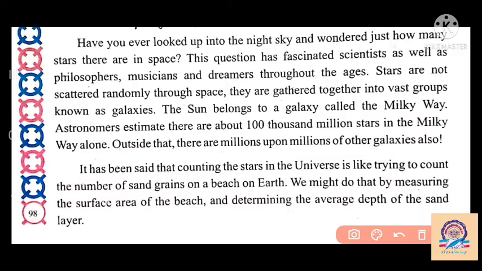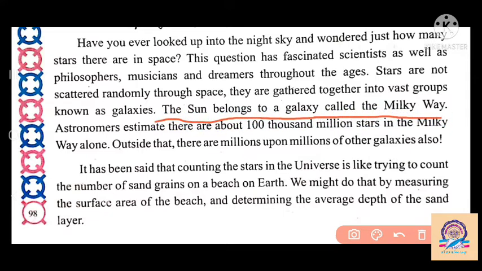So the stars do not move here and there, but they all arrange together in a group. So they make many patterns. They all make a vast group. This group is called a galaxy. The Sun belongs to a galaxy called the Milky Way galaxy.